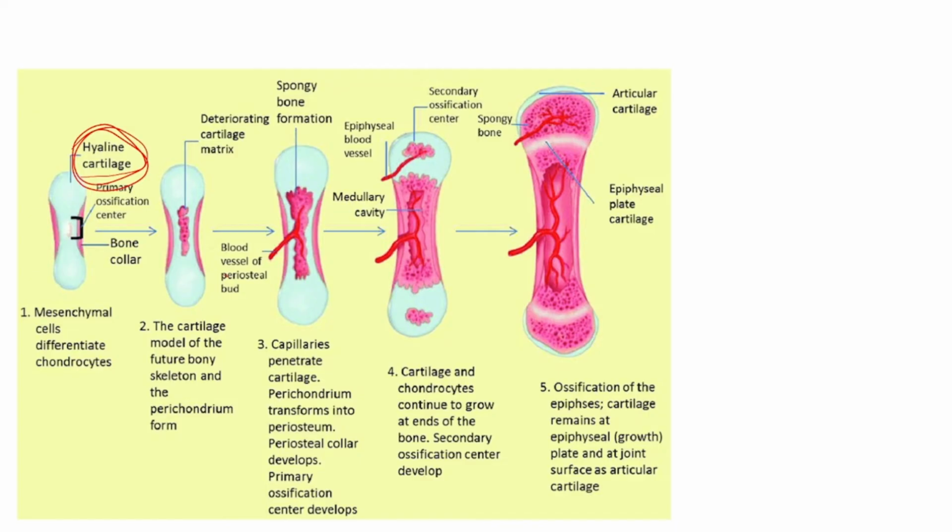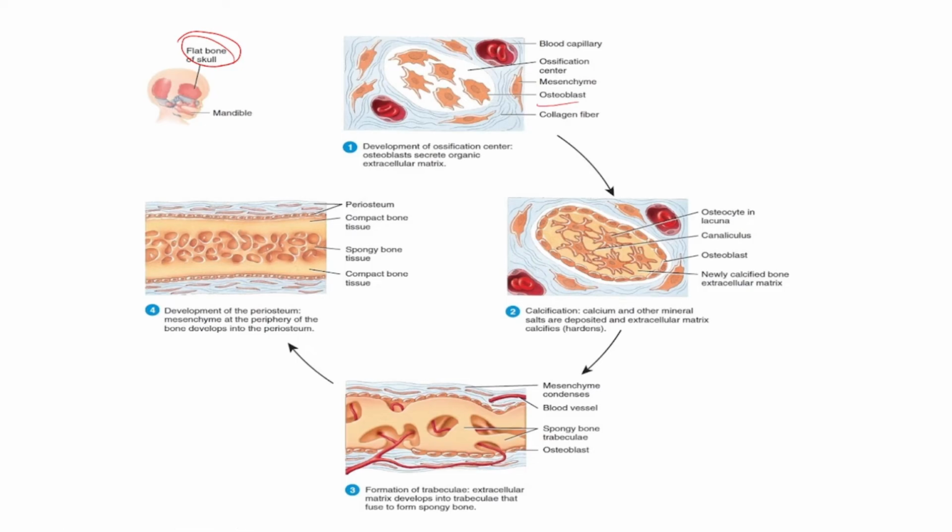Particularly this type of bone formation is called endochondral ossification. And the previous one, in which there was no need of any hyaline cartilage, is known as intramembranous ossification.